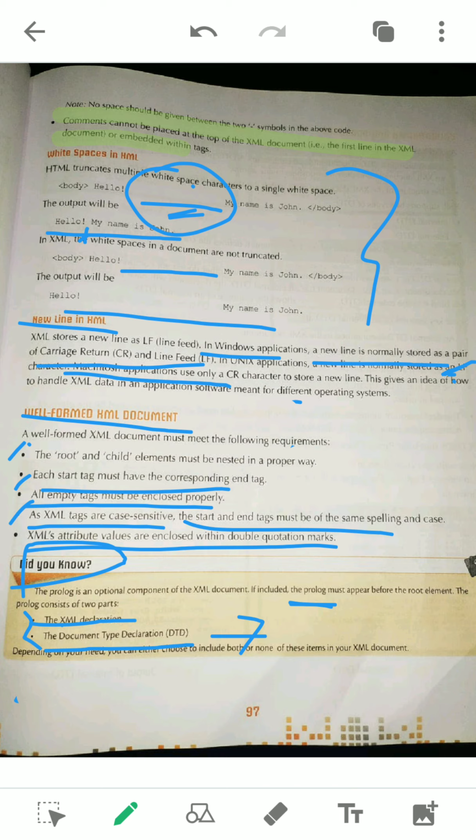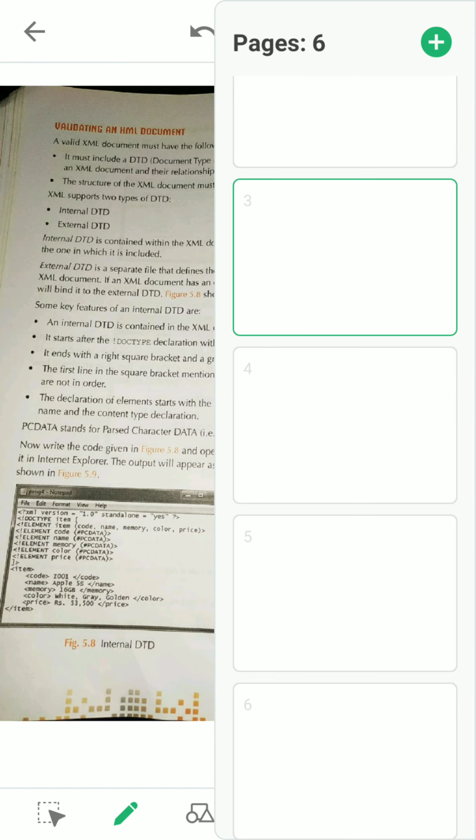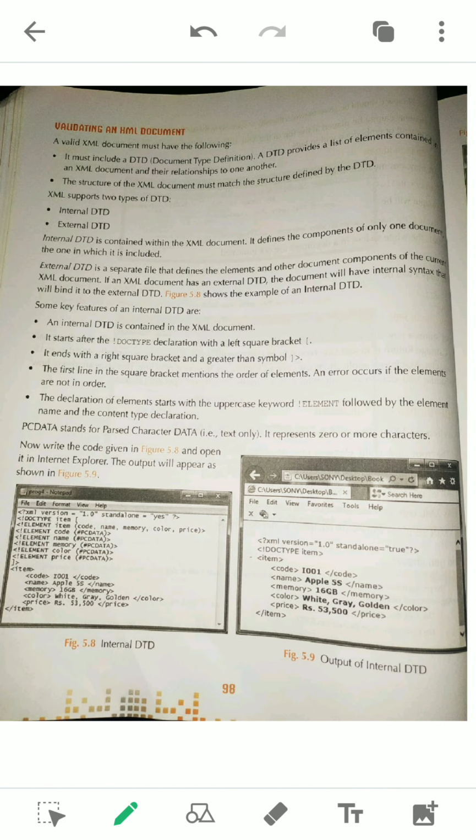Just remember what the question is here. In an XML document, a prologue consists of two parts: one, the XML declaration, and two, the DTD. What is DTD? We are going to discuss it in the next topic. Here you see DTD is there.